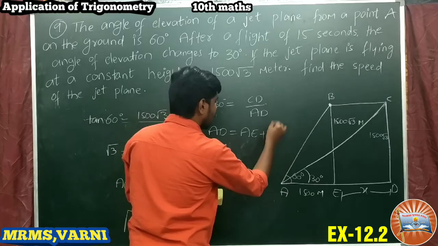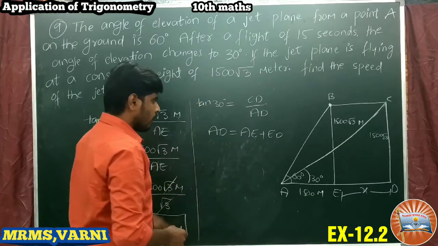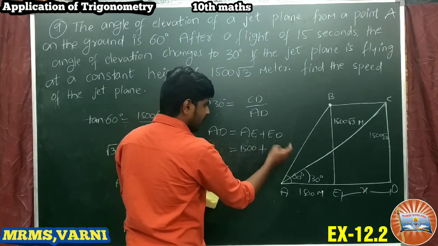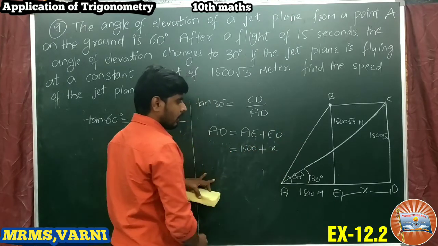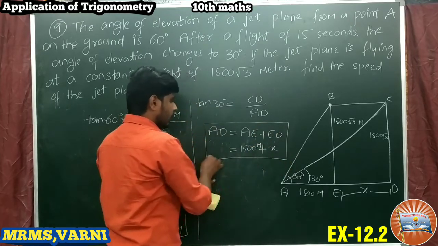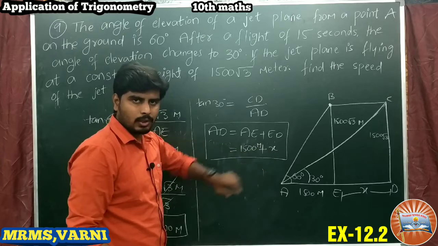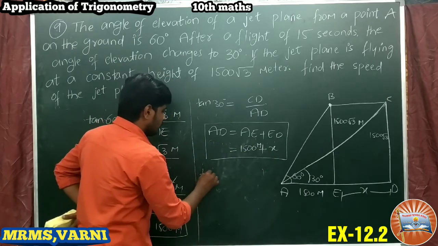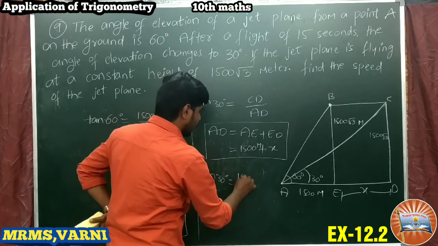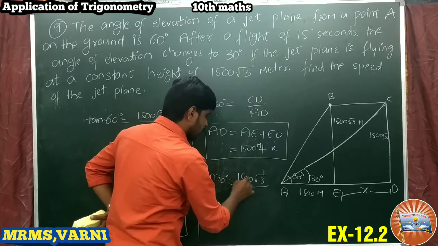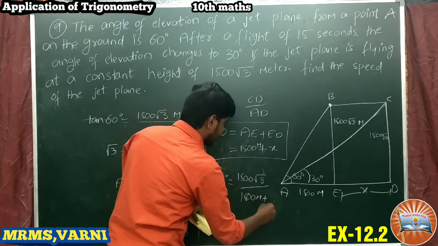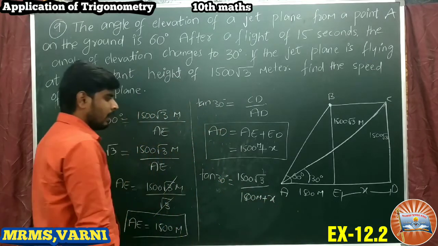The AE value we got just now is 1500, plus the ED value x. So in place of AD we can write 1500 meters plus x. Let us apply the values. Tan 30 degrees is equal to CD, that is 1500 root 3, by AD, that is 1500 meters plus x.